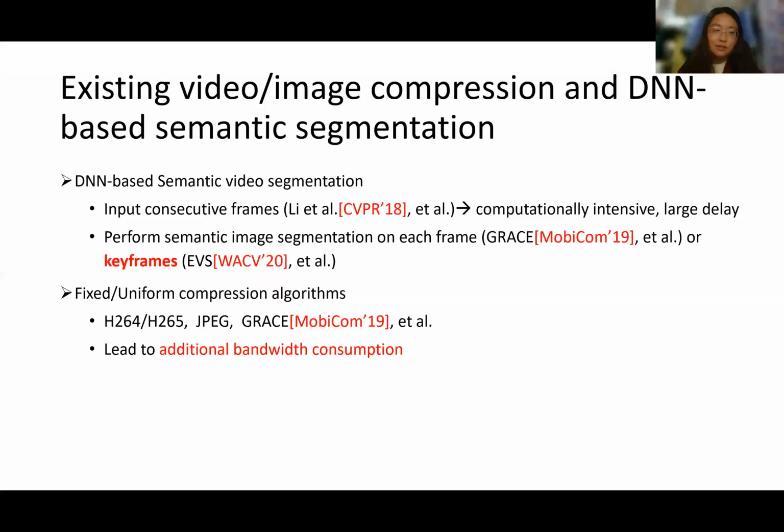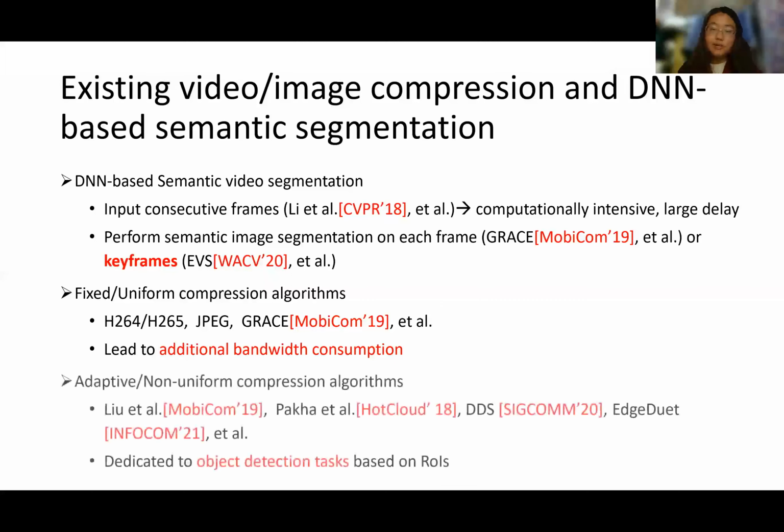In this case, the end devices must reduce the compression ratio of the entire image or frame plane to ensure DNN accuracy, which leads to a large additional bandwidth consumption. In contrast, the adaptive or non-uniform compression algorithms are always designed for object detection tasks that have a clear region of interest. So, there is still a lack of dedicated compression algorithms for semantic segmentation tasks.